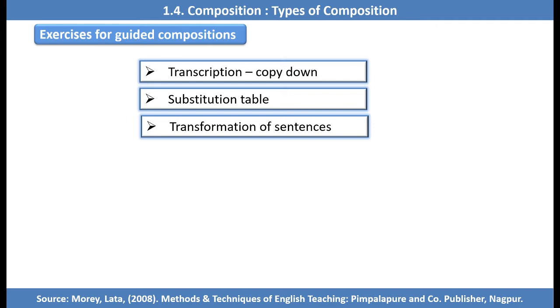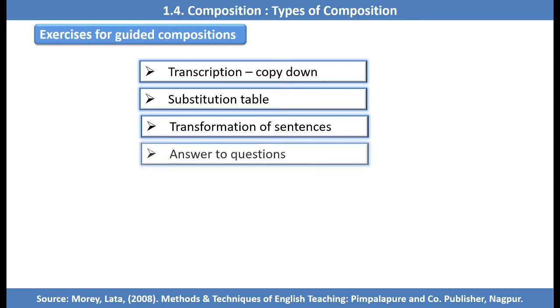Then transformation of sentences. This is a very important one. Here the teacher asks students to transform the sentences. He provides the structures, and according to that structure students transform. For example, change the voice. A teacher gives the example and students are asked to transform it, or a do-as-directed activity. Then answer to questions. Here the teacher asks some questions and students have to write the answers on the passage or whatever is asked.